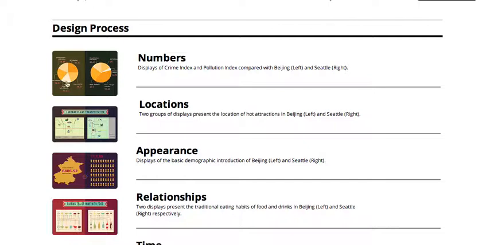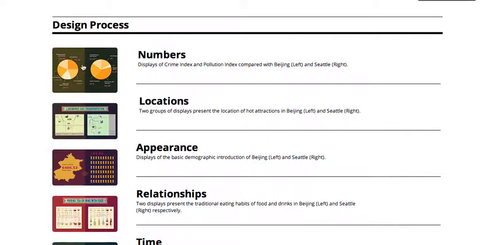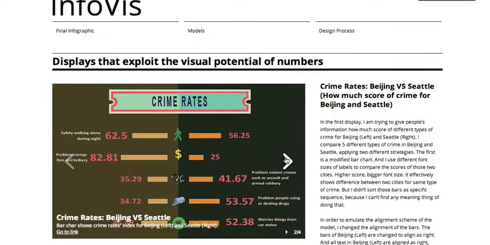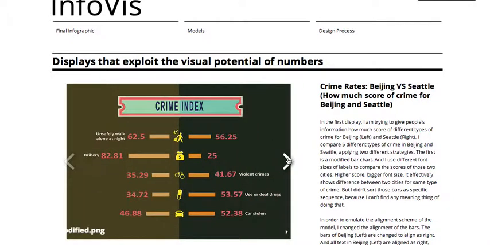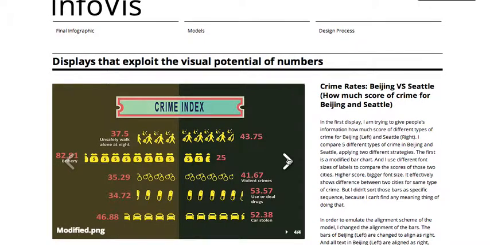So for the number part, I displayed the crime index and pollution index, with Beijing on the left and Seattle on the right. If we click here, we can see how I use the visual potential in the number. This one is the one that I chose as my final project. In this one, I show the crime score of Beijing and Seattle.